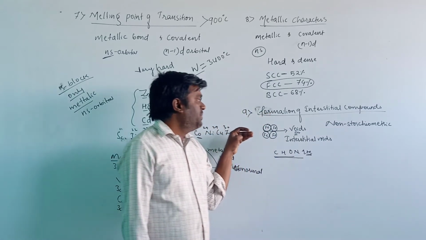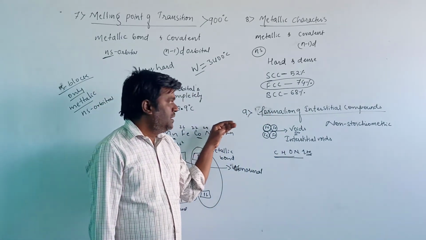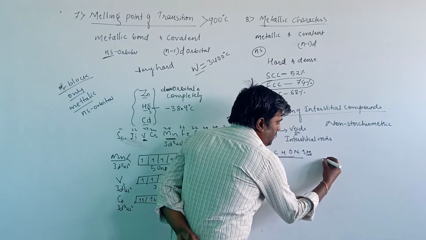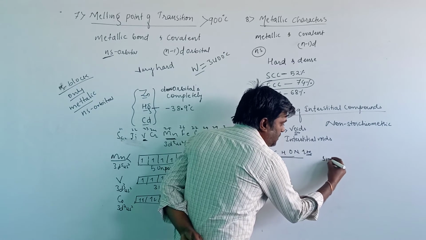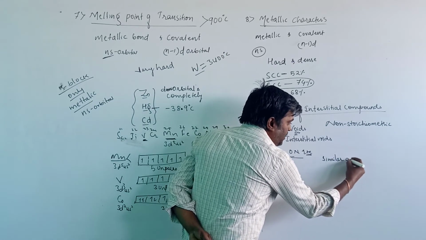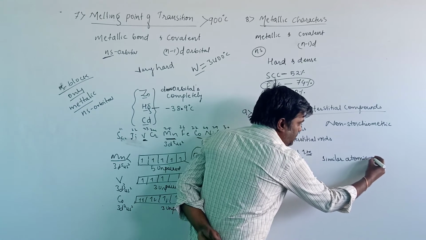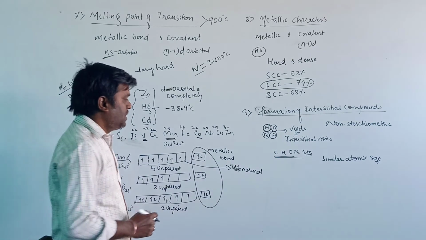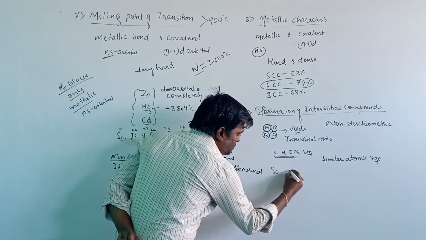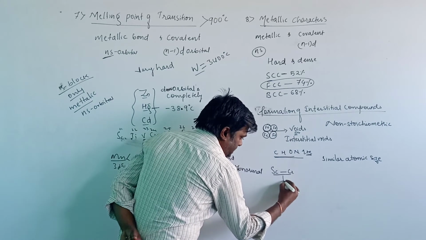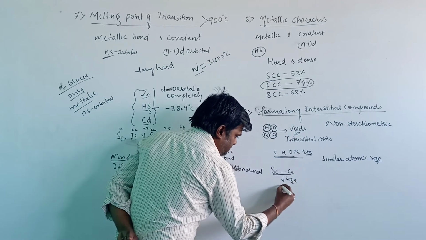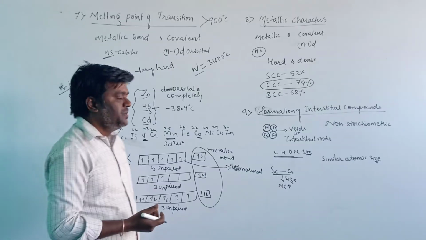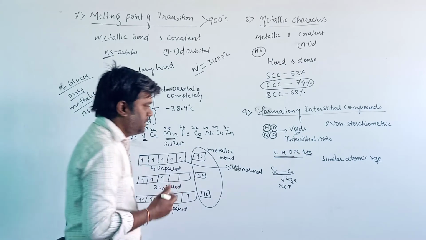The main reason behind the formation of an interstitial compound is the approximately similar atomic size. When we observe the atomic size of a d block element from scandium to chromium, the size decreases because the nuclear charge increases. Therefore, the atomic size from scandium to chromium decreases.